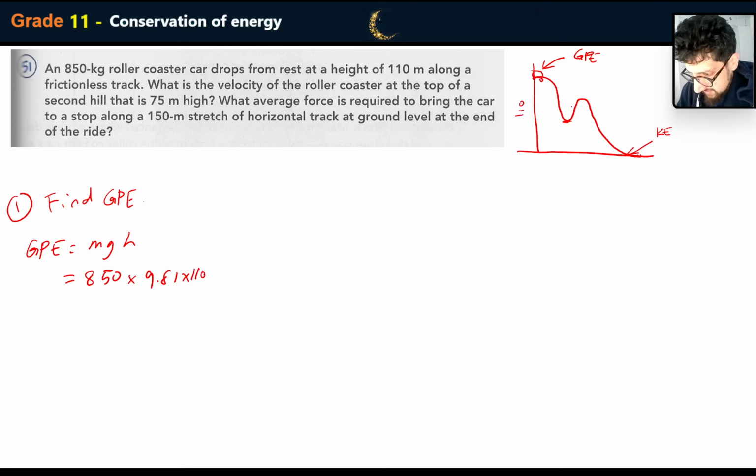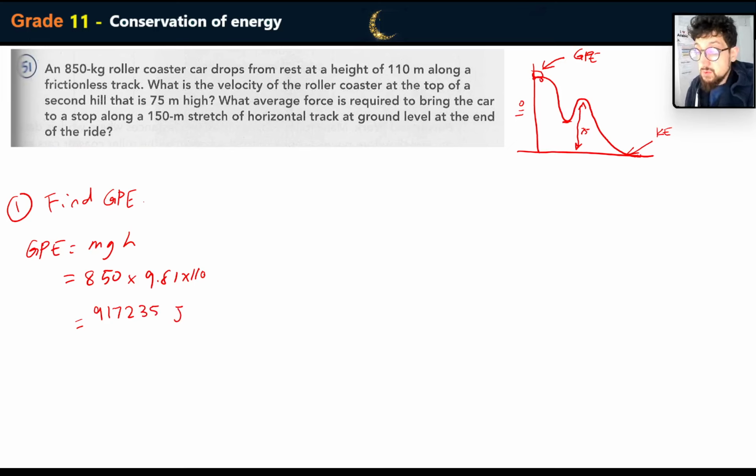This one here is 75. So that's going to equal 850 multiplied by 9.81 multiplied by 110, and that's going to give us quite a big number, 917,235 joules. That's how much gravitational potential energy is there to begin with.